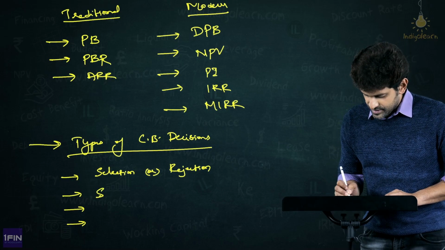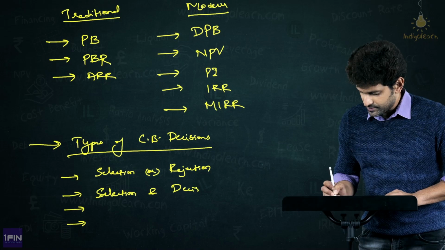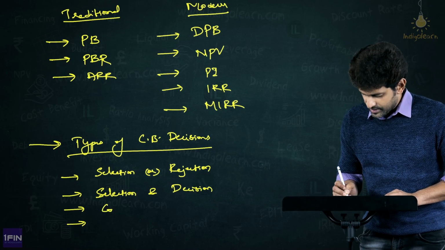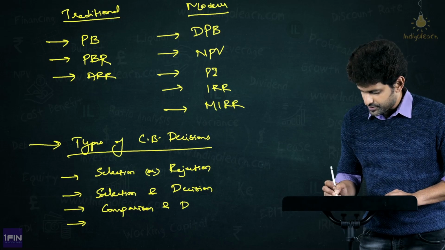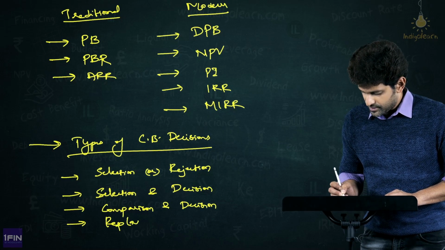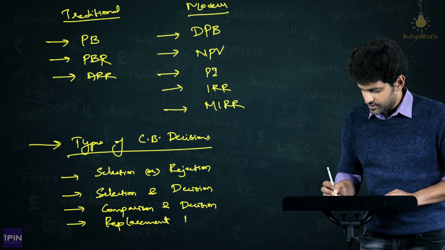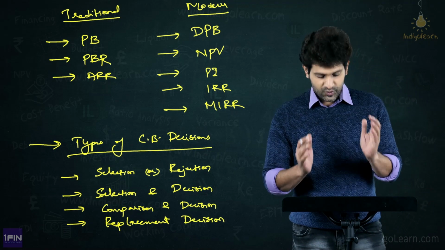Next, selection and decision. Third one, comparison and decision. And lastly, replacement decision. So these are the types of capital budgeting decisions that we see.